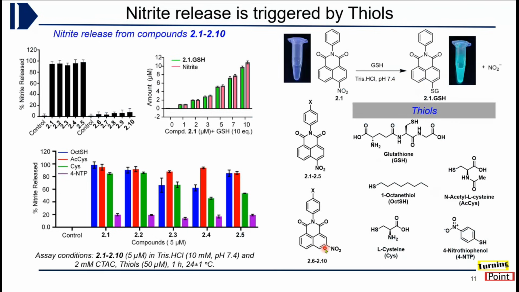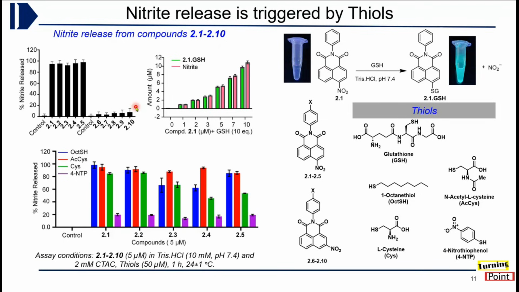Now we went ahead to check first whether these compounds are able to release nitrite. As I explained, this kind of compound has been known for sensing thiols. So we started with the most biologically abundant thiol, GSH, and we found that indeed these compounds were able to release nitrite using GSH as a nucleophile. And the product that is formed is called the GSH conjugate, which is fluorescent, because now this sulfur is an electron donor. This donor-acceptor charge transfer process happens and gives fluorescence, whereas you can see 2.1, the starting material, is not fluorescent.